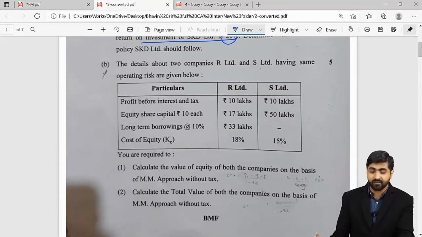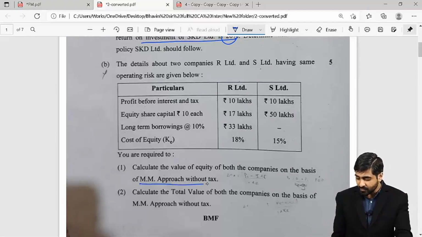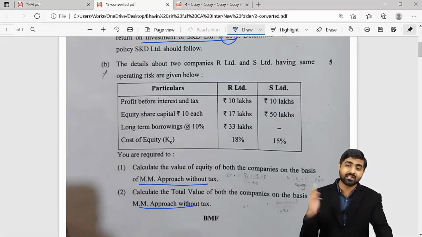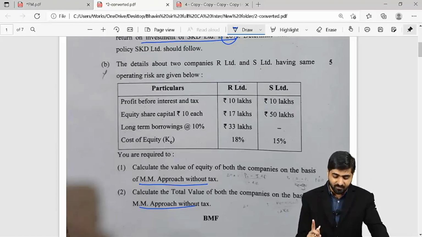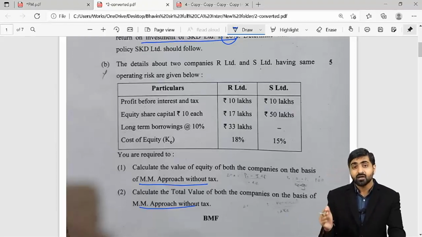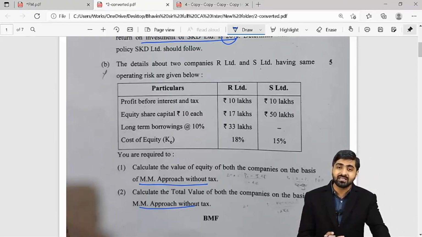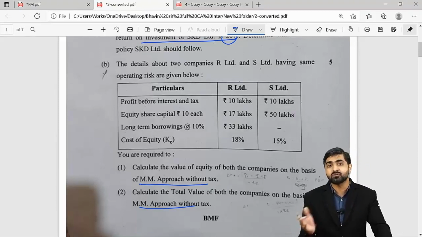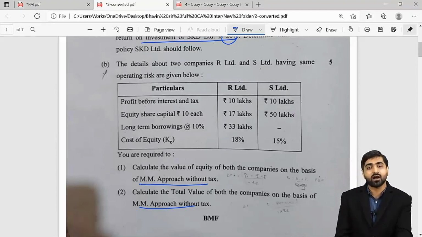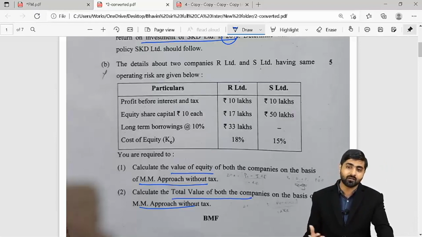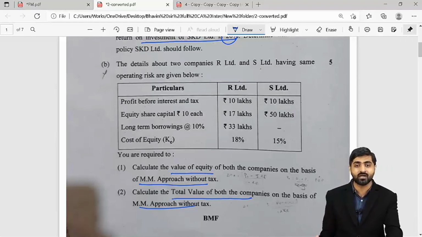Towards the last, you would have realized that this is regarding your approach without tax. So approach without tax and with tax, both the questions we have in our textbook, but this is regarding without tax. We have done an advanced level of this question where we calculated the arbitrage gains and whether the investment should be shifted from levered company to unlevered company or not, and vice versa. But in this particular question, the objective is just to find out the value of equity and the total value of both the companies.